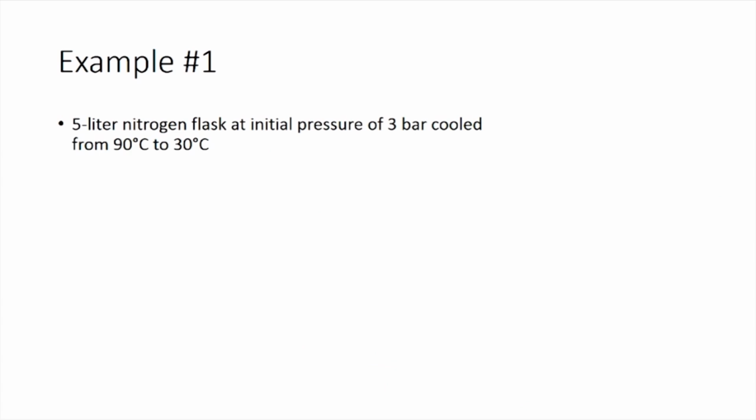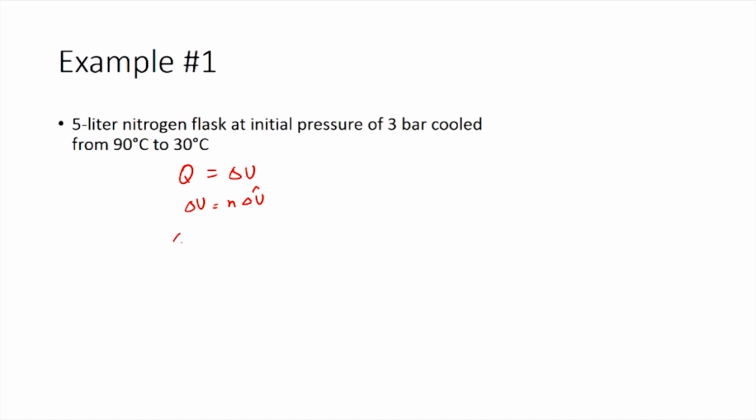So, the next process is a 5 liter nitrogen flask at an initial pressure of 3 bar being cooled from 90 degrees Celsius to 30 degrees Celsius. This would be a closed system and it is a constant volume system. So, you have Q equals delta U. Now you have to calculate delta U. Delta U would be equal to n times delta U cap. So, we need to know the values for n and delta U cap.